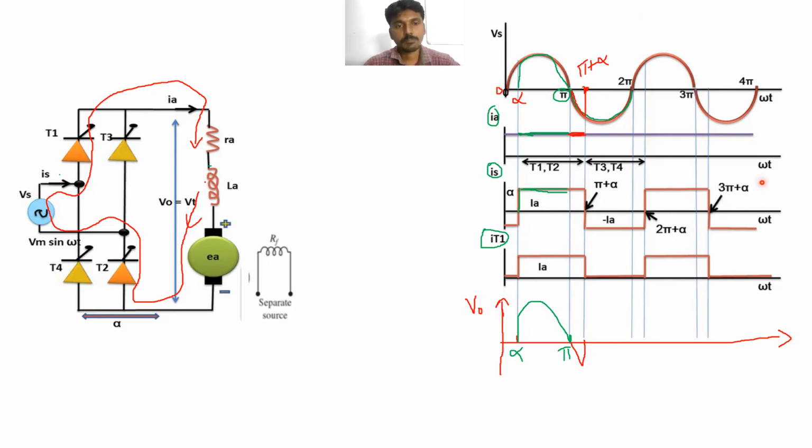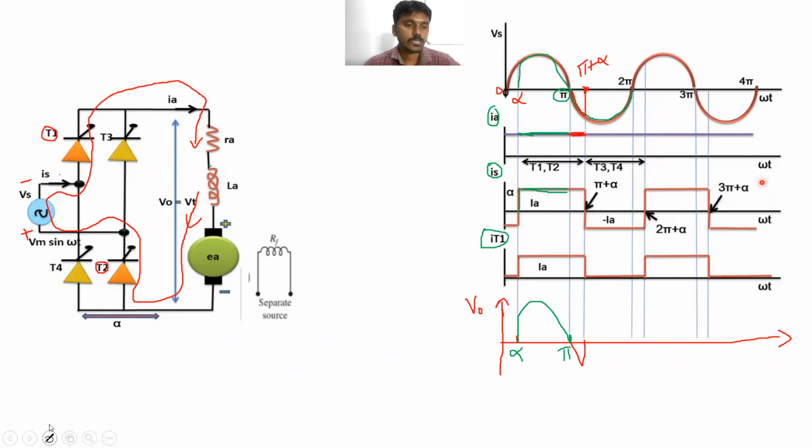So whenever the magnitude of the inductance voltage is less than the supply voltage, then automatically T1 and T2 become reverse biased and are turned off automatically. So when the supply voltage is greater than the inductance voltage, this becomes the positive terminal and that becomes the negative terminal.